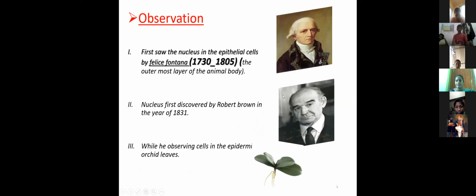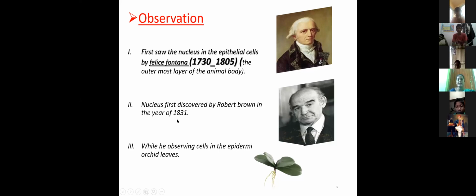This is the observation of Felice Fontana. He first saw the nucleus in the epithelial cells. Felice Fontana lived from 1730 to 1805. Epithelial cells are the outermost layer of the animal body.